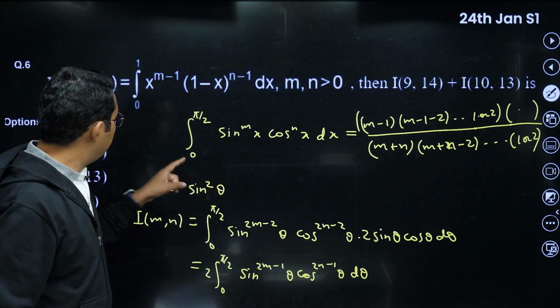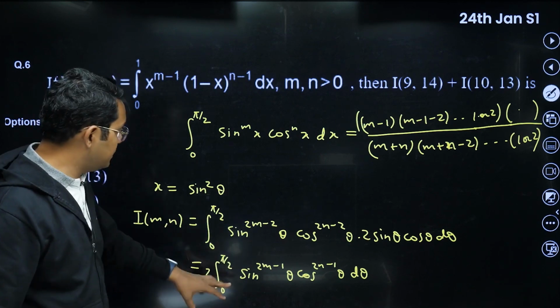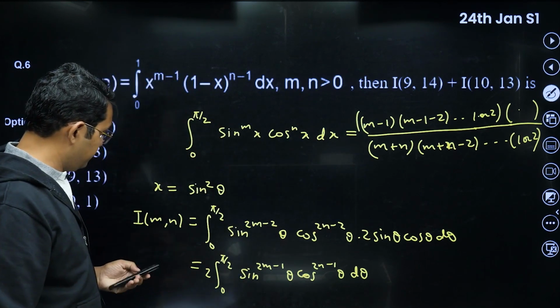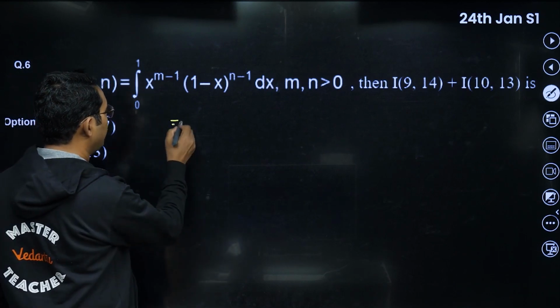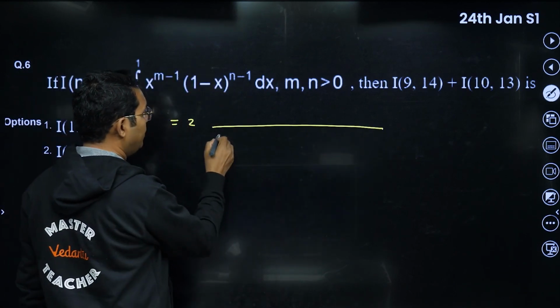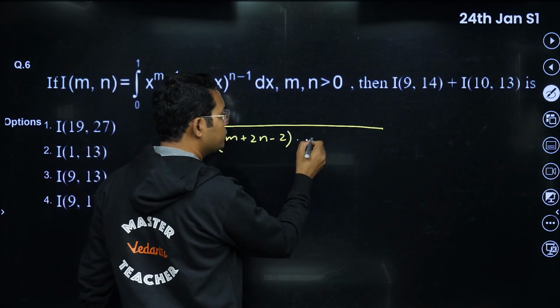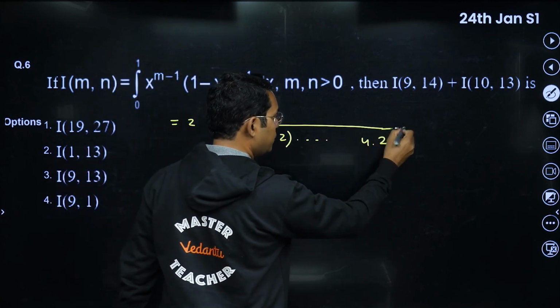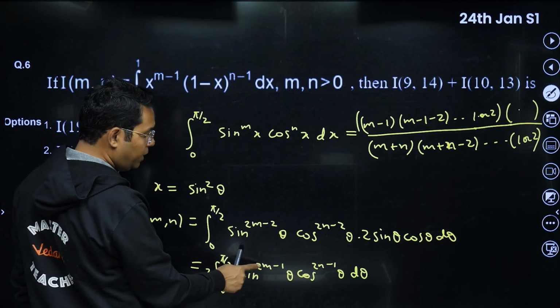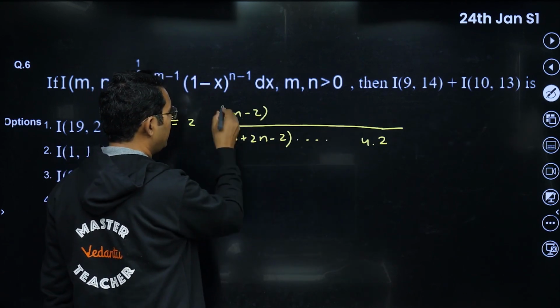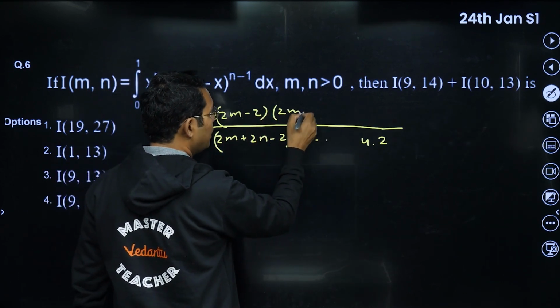Now we can evaluate this integration with the help of this formula. So we will be getting this equal to 2 times, in the denominator, 2m plus 2n minus 2. And every time you will reduce it by 2, so we will be ending at 2 because all are even numbers. In the numerator also, because we have to reduce it by 1, it will become 2m minus 2 here, then 2m minus 4, and so on.